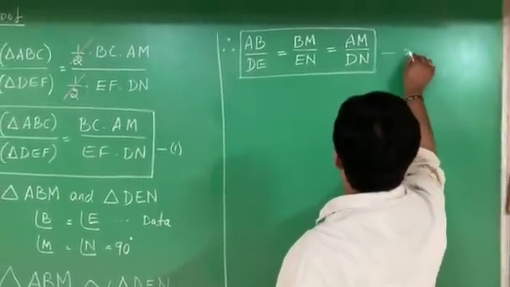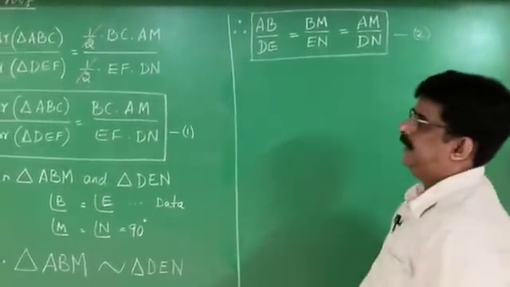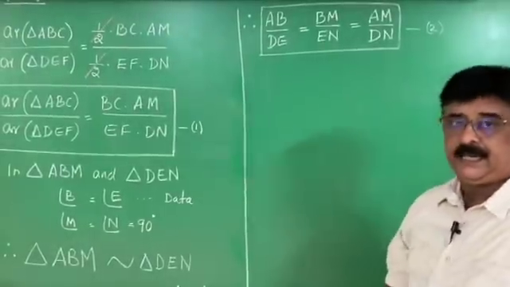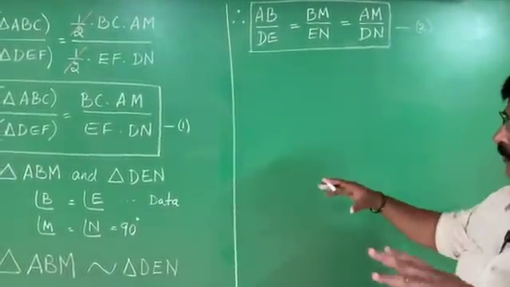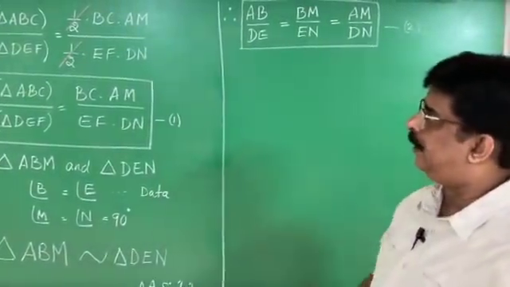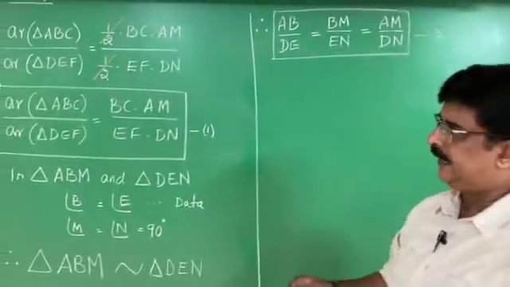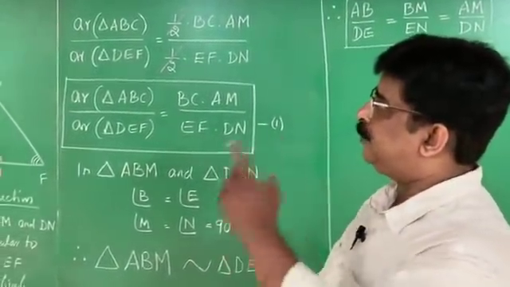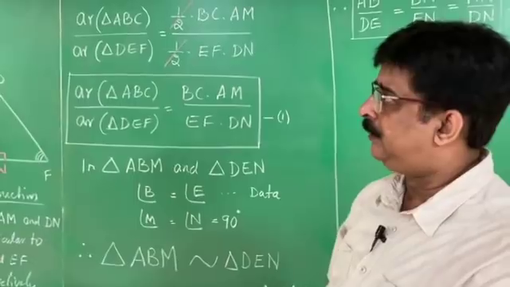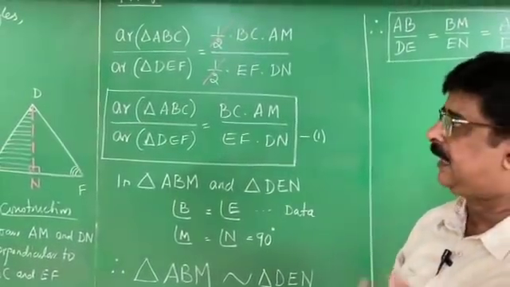I mark this as my second result. I repeat once again: I completed two areas of this particular proof. The first area is what I have to prove: the ratio of areas of two similar triangles is equal to the square of the ratio of their corresponding sides.